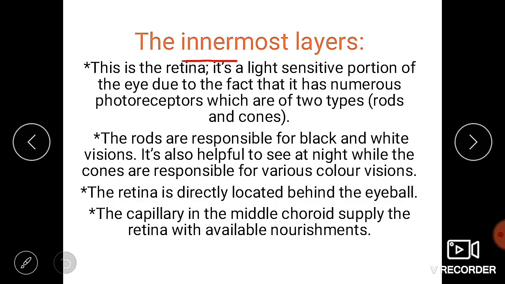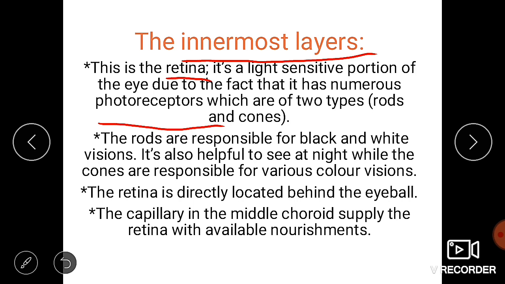The next layer is the innermost layer, which is the third layer of the eye. This innermost layer is also known as the retina. It's a light sensitive portion of the eye. It means the portion of the eye which contains the light sensitive area is known as the retina. It is sensitive to light because it has numerous photoreceptors in it. These photoreceptors are mainly composed of two types.